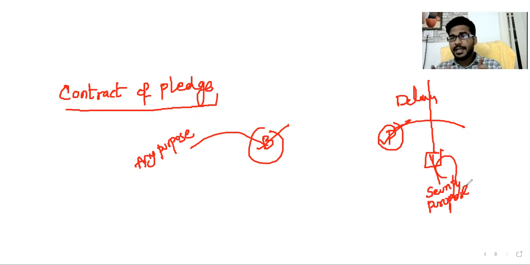Sir, bailment and pledge: pledge is one type of bailment. In bailment, so many purposes are involved. Out of all purposes, only one purpose is security purpose. A security purpose is called pledge.